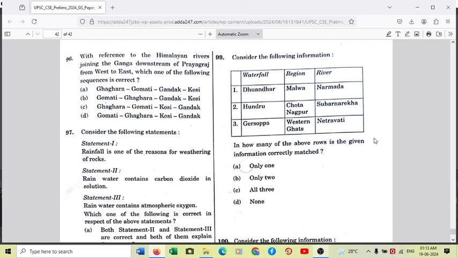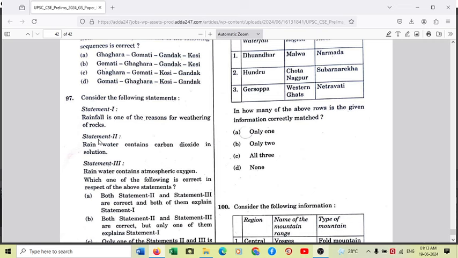So if you see from west to east, Gomti joins Ganga in UP, followed by Ghagra in Chhapra, which is western Bihar, followed by Gandak in central Bihar and Patna, and Kosi in eastern Bihar. So option B is the right answer from west to east. So Gomti, Ghagra, Gandak, Kosi join Ganga from west to east in this manner. So 96, answer is option B.